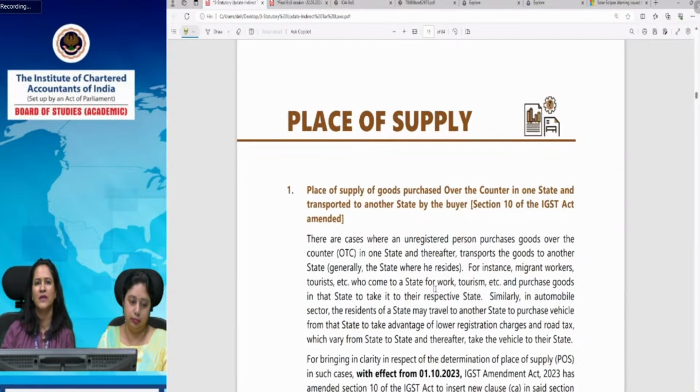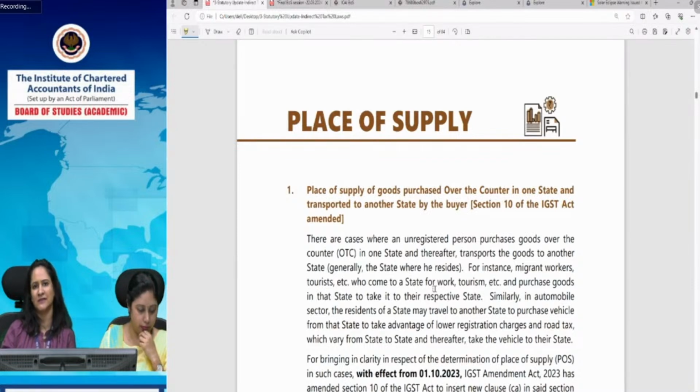So what would be the place of supply in that case? Generally we people are unregistered persons, like a traveler, or if you want to buy a car, or the general public, if you talk about the unregistered person, and if the address of the unregistered person is recorded in the invoice, then the place of supply is the location as per the address of the unregistered person, and simply mentioning the state of the unregistered person is enough.